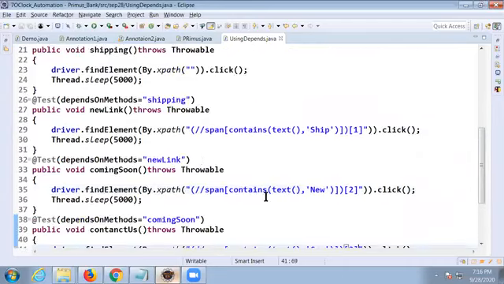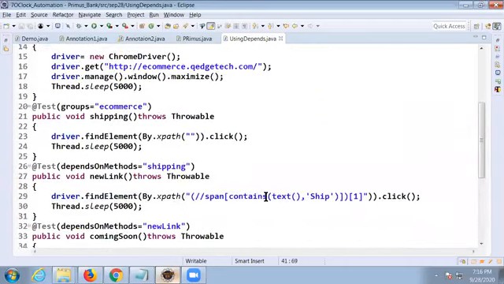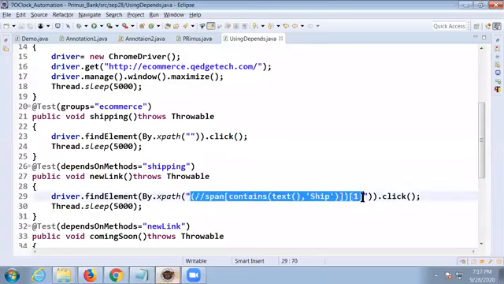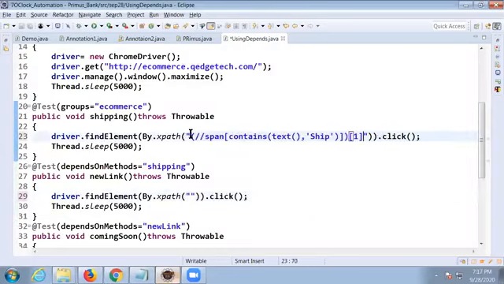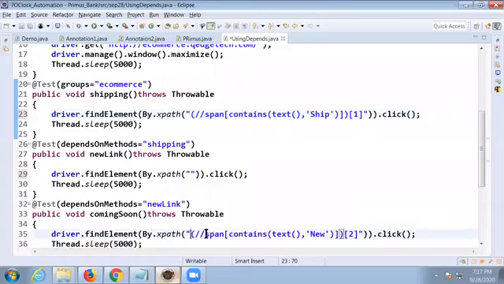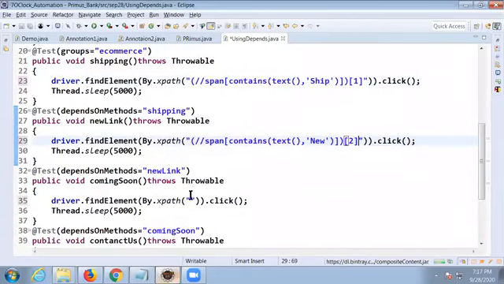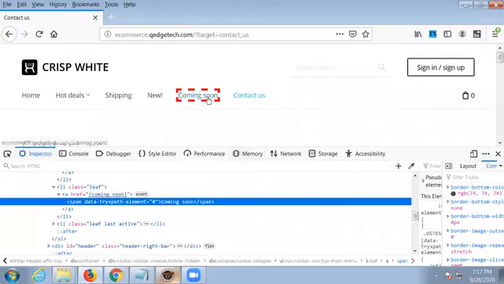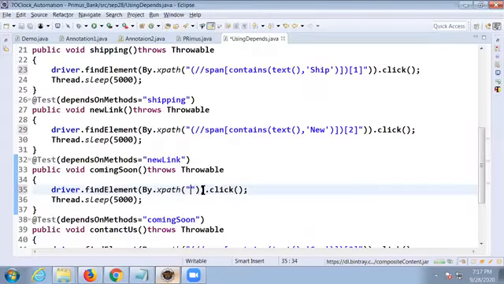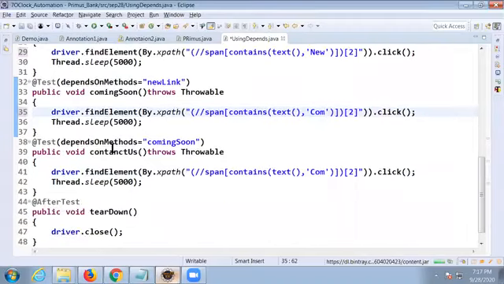Okay, fine. Now let me paste. This is for shipping. The first one is for shipping here. And this is for the new link. And the last one is for coming soon.